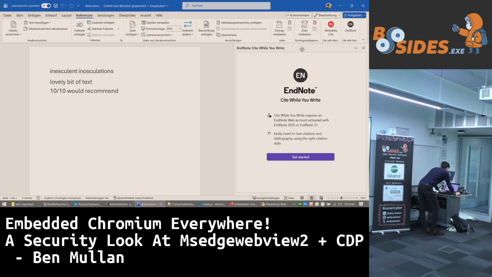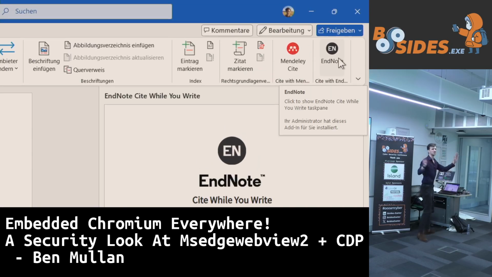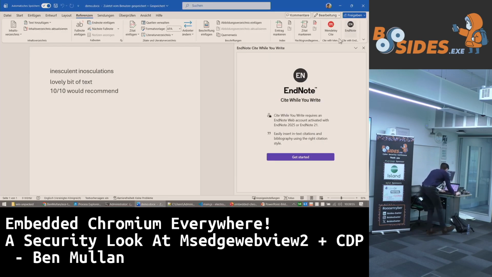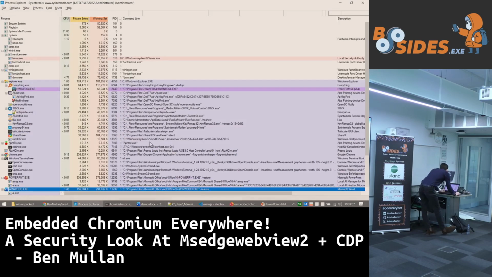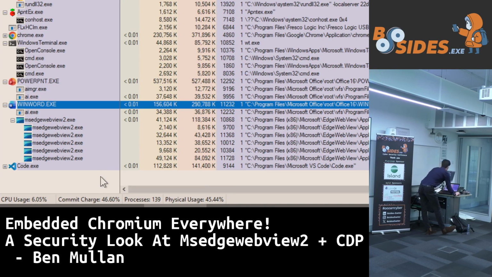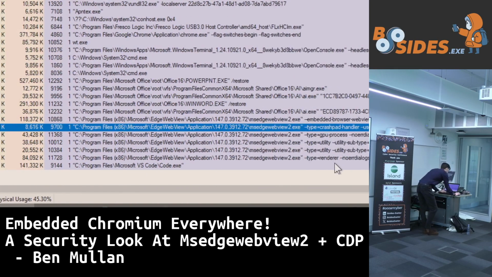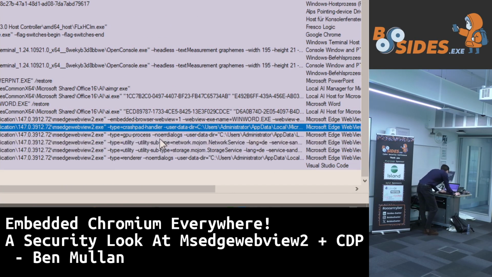I have this thing which is a random Microsoft Word add-in. There are thousands of these available. All of these add-ins these days just use a WebView2 embedded browser pane. Let's prove this. If I go to Procmon and we have a look, that's a bit blurry, isn't it? We can see that winword.exe has had a baby called msedgewebview2.exe. That's had some babies, which are all of its Chromium processes, like the renderers, the utilities, the network utilities, etc.